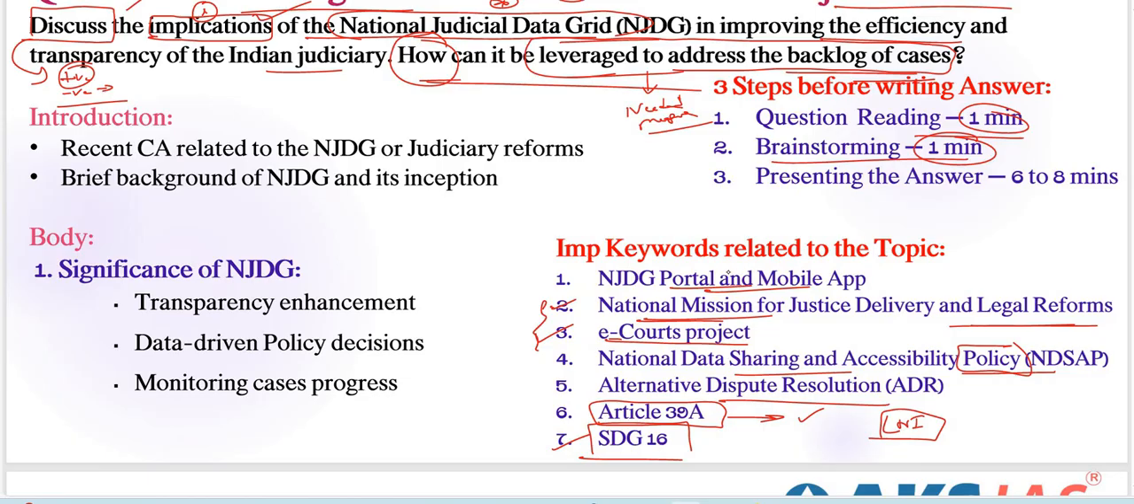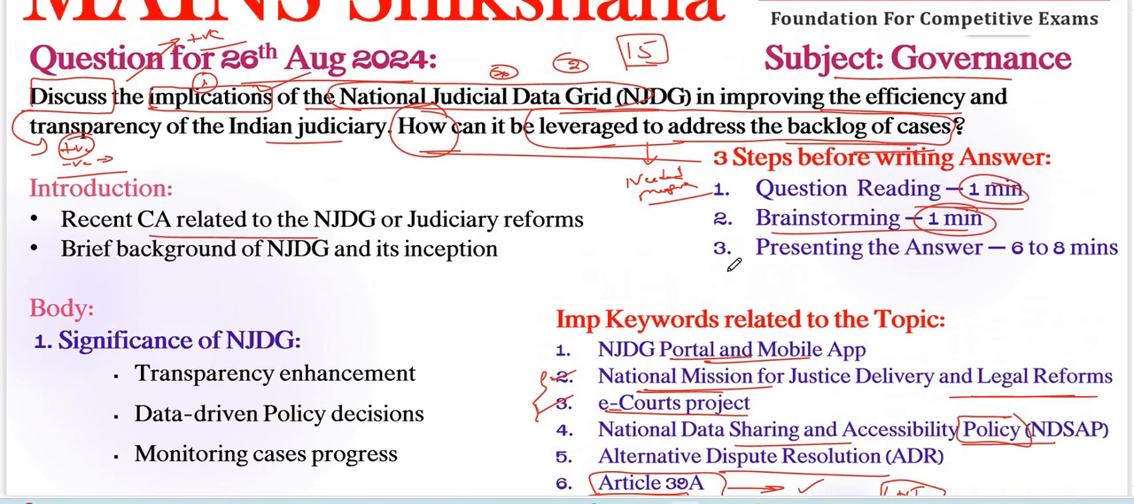So coming to our introduction part here, recent current affairs related to this National Judicial Data Grid or judicial reforms we can include here. So to write a decent introduction, CA introduction plus static part we are adding here. So what are the important recent initiatives regarding this particular grid, National Judicial Data Grid?